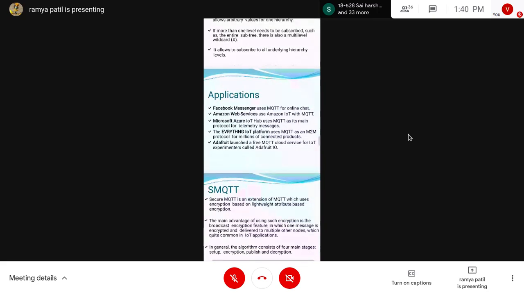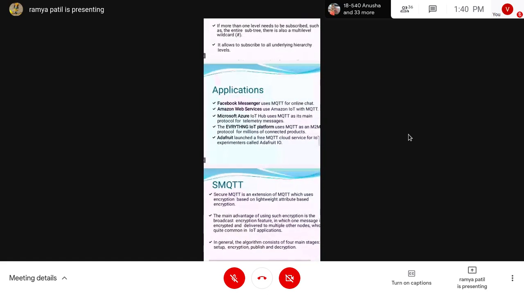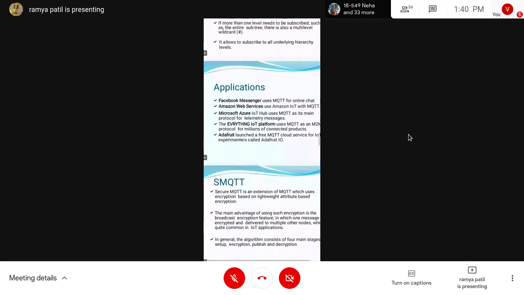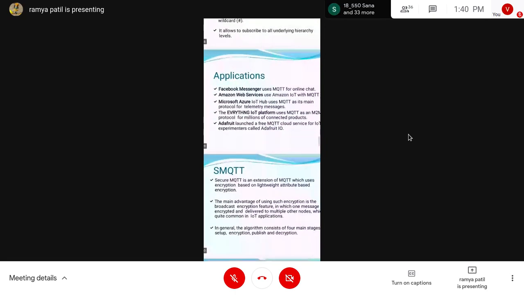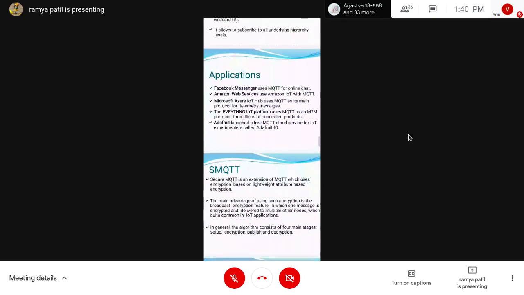Next we have Microsoft Azure, whose IoT Hub uses MQTT as its main protocol for telemetry messages. Next, Everything IoT platform uses MQTT as a machine-to-machine protocol for millions of connected products.